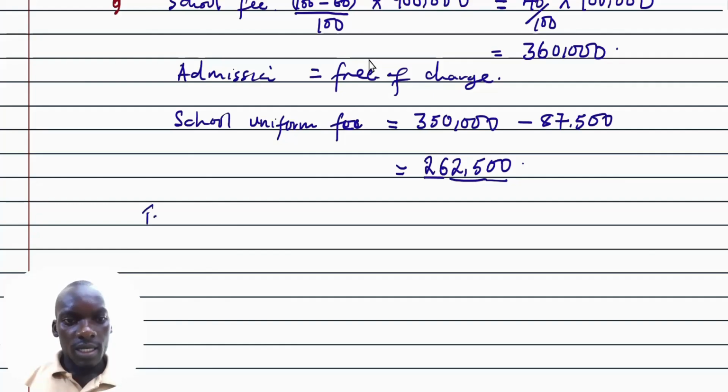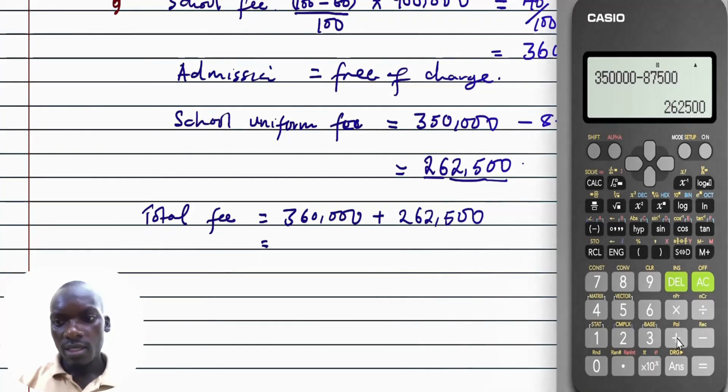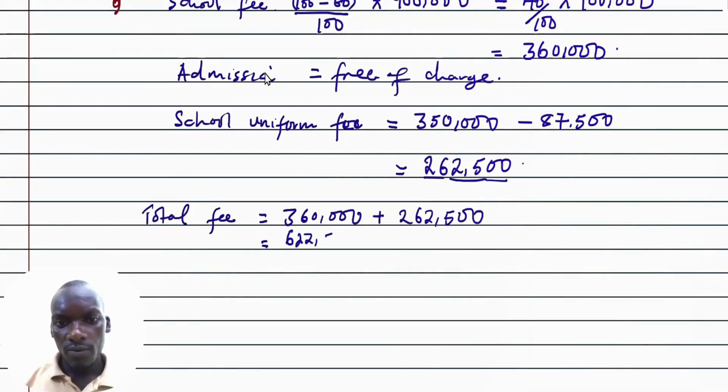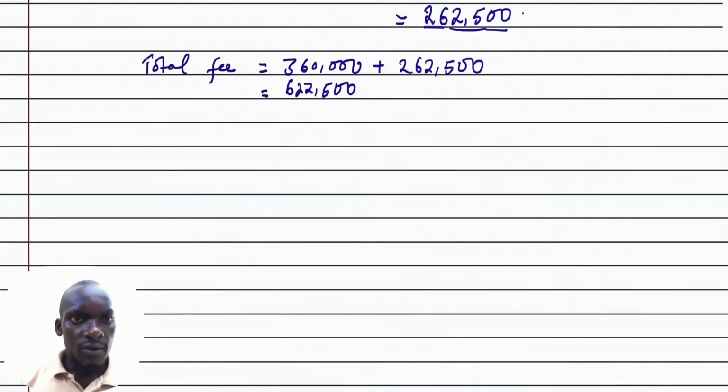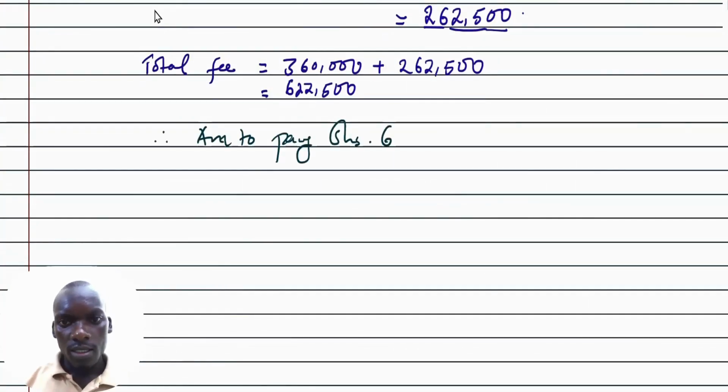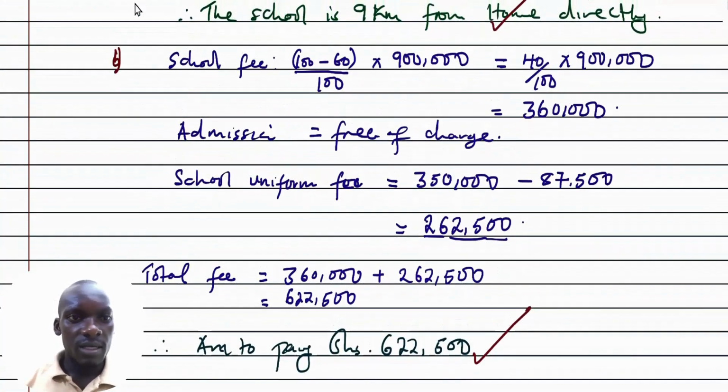So now let us get the total fees. Simply we are going to get 360,000 plus 262,500. This is giving us 622,500. We can now conclude, according to the question, that I am to pay shillings 622,500. This therefore becomes our correct answer for part B, Roman number 1.